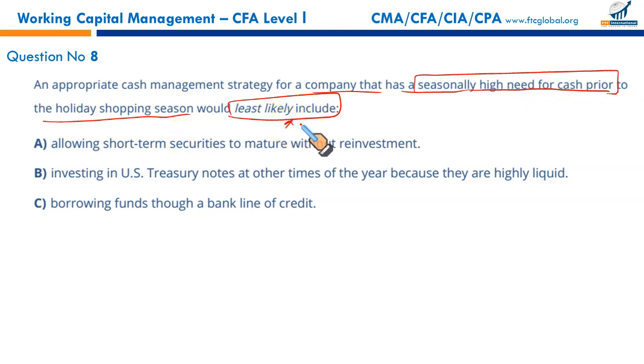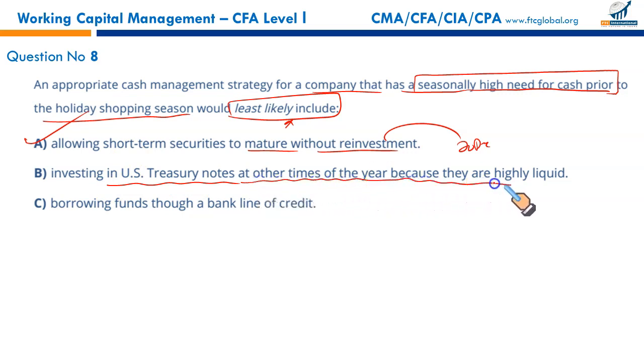Least likely. Allowing short-term securities to mature without reinvestment. You have short-term securities and you allow them to mature near the holiday season, maybe near 20th of December, 15th of December. So these securities will meet your liquidity needs. This is a good source. We are looking for the one that is least likely to be used. Investing in US Treasury notes at other times of the year because they are highly liquid.